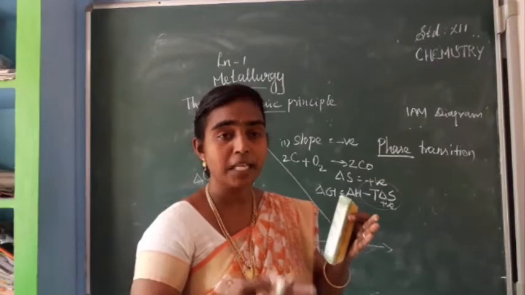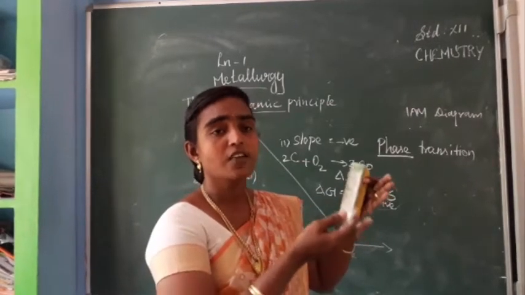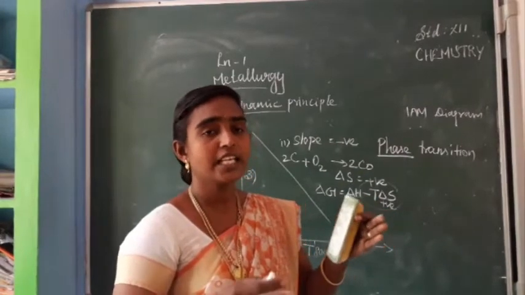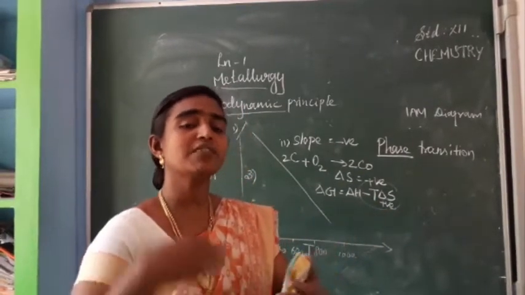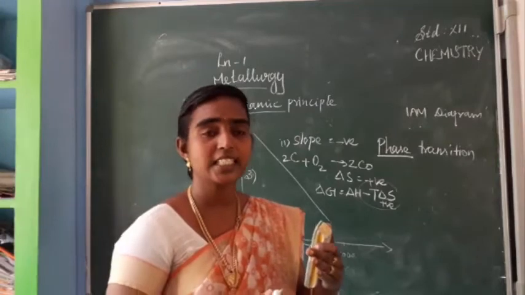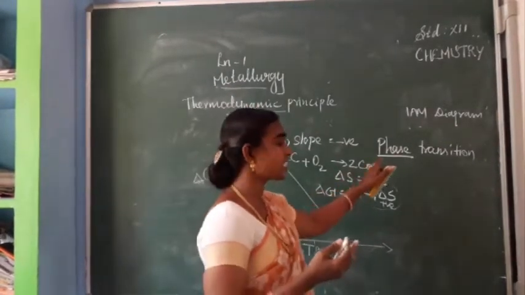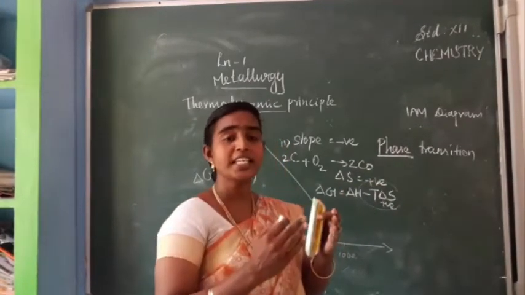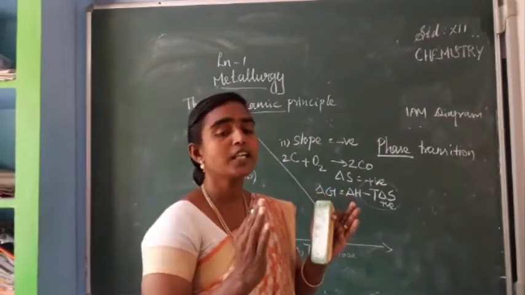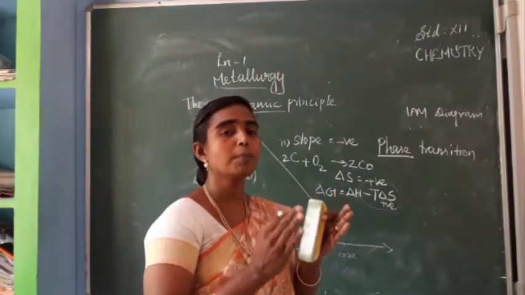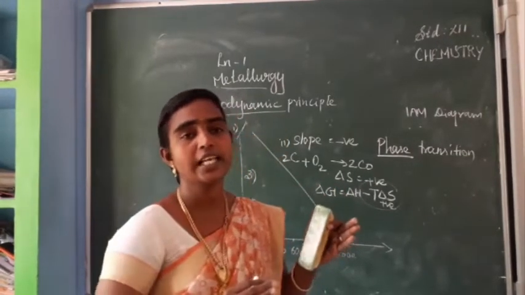Melting means the solid phase is changed into the liquid phase. Evaporation means the liquid phase is changed into the gaseous phase, isn't it? Such phase transitions they can undergo easily, even at a small temperature. That is why silver and mercury are placed at the top of this Ellingham diagram.